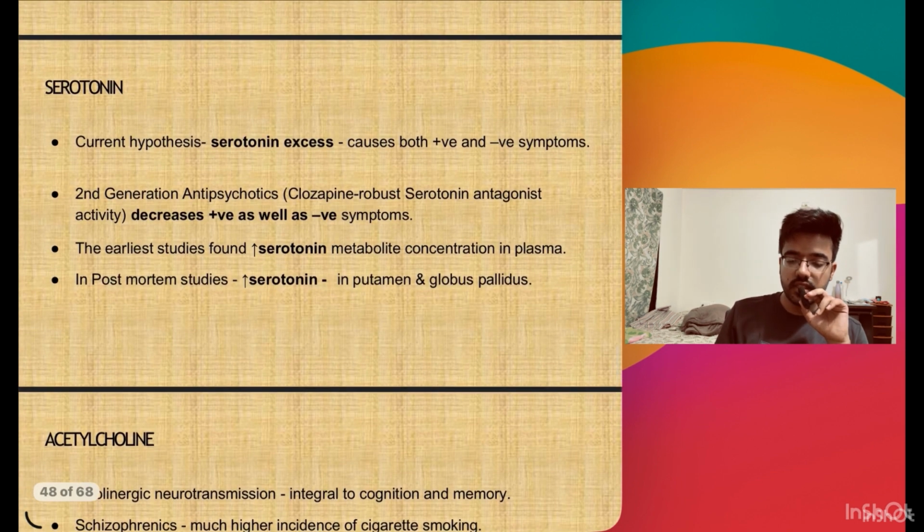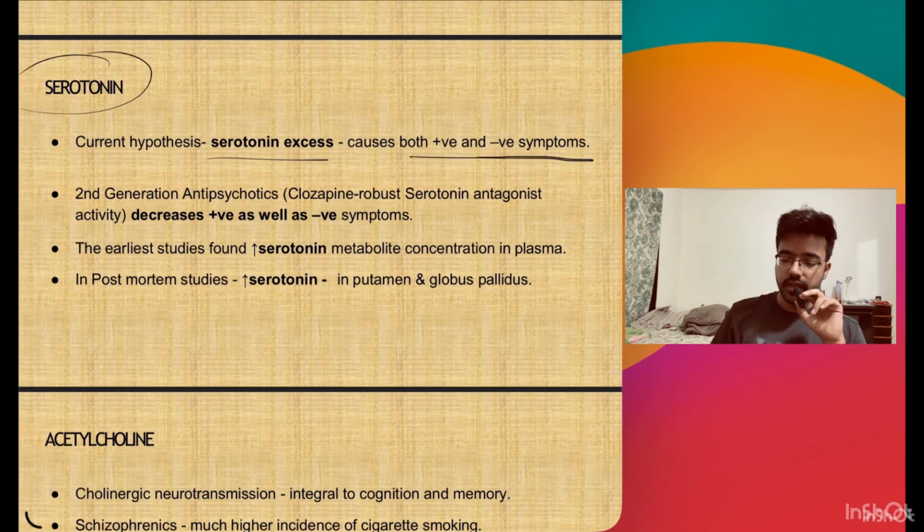In serotonin, we can see that there is serotonin excess, which is responsible for both positive and negative symptoms. So drugs like clozapine, which is a second generation antipsychotic, reduce both positive symptoms like delusion and hallucination, and also negative symptoms like withdrawn behavior.